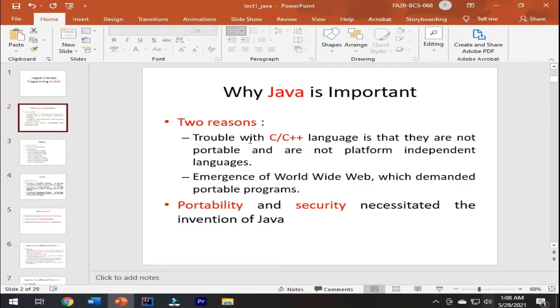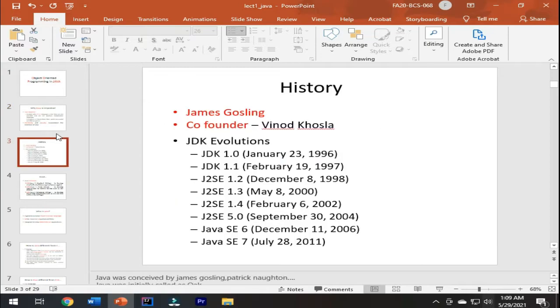In the same way, if you are using a Linux machine and you want to execute your C and C++ code on a Windows machine, then you cannot do this. So these languages are not platform independent. Emergence of World Wide Web demanded portable programs. Now another reason why Java is so important is because of its security. We will discuss it later on.